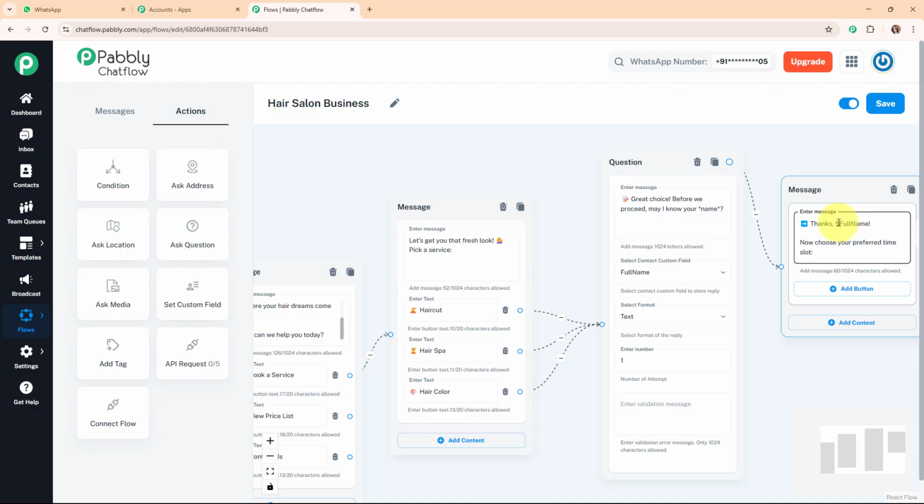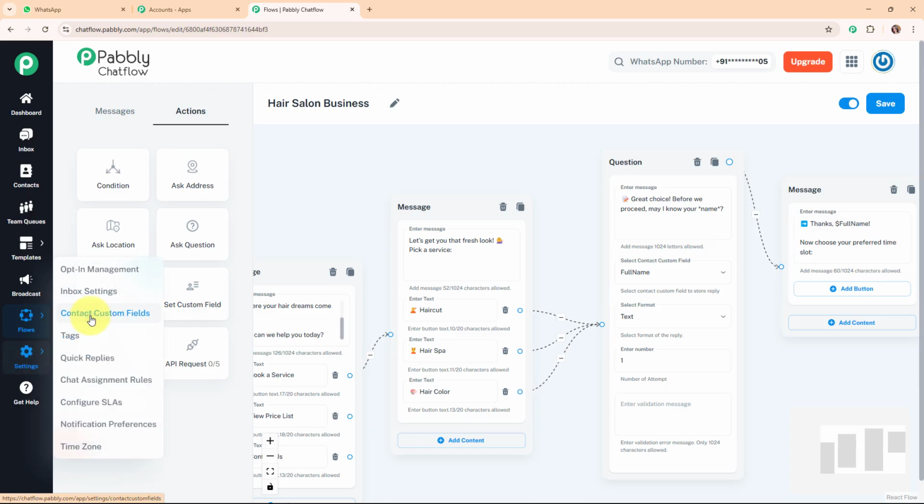So here you might be thinking that what is this dollar full name? So basically this is the format to add the personalized name. That means the name received as a response for this question message box. So here you might be thinking that from where I got this particular format. So here to get this particular format, let me open this contact custom fields in a new tab. Alright, so I'm going to open this link in a new tab.